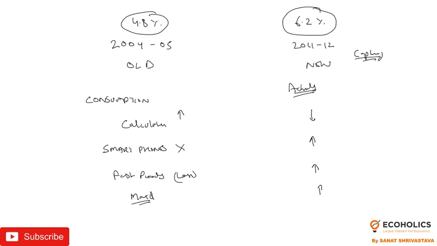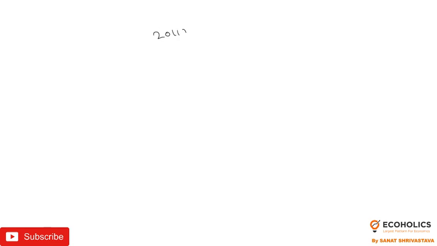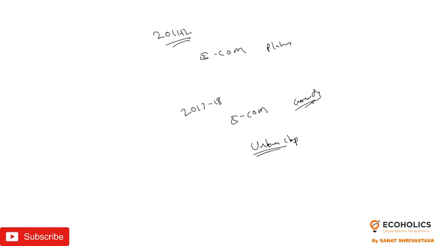I'll give you an example. In 2011-12, you know that there was less purchase from e-commerce platforms. Now if you compare with 2017-18, e-commerce is the most preferred marketplace for consumers to buy goods. Services are also available and provided by e-commerce, like the example of Urban Clap, an app or initiative that provides services also. So earlier there were no such services.